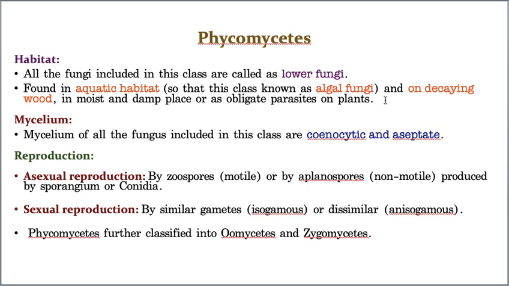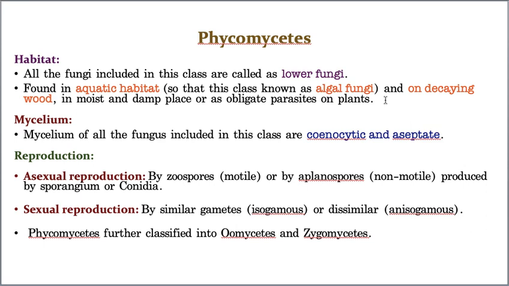The organisms which live in water are called aquatic, whereas the organisms which live on land are called terrestrial. So most of the Phycomycetes members live in water, that means aquatic in their habitat. That's why they are called algal fungi. One of the very important questions. Please don't forget this.